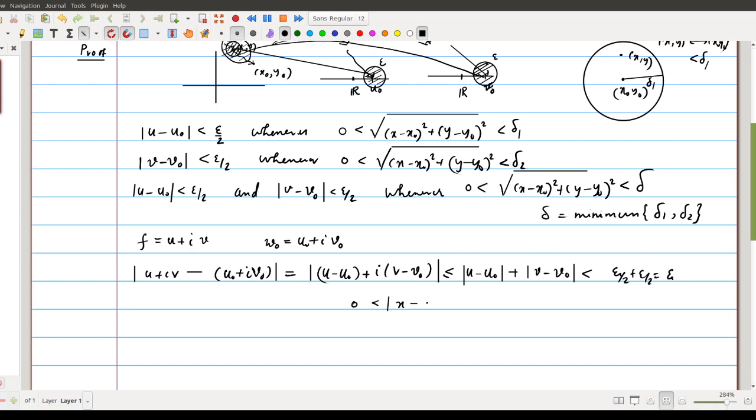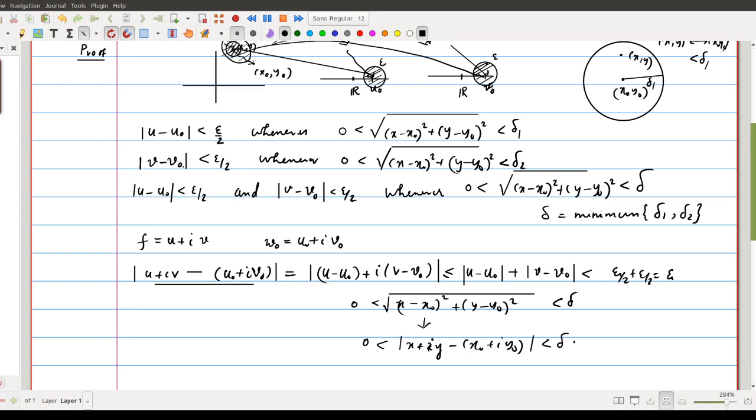Okay, so what is the meaning of this condition, square root of (x minus x naught) whole square plus (y minus y naught) whole square less than delta? We know that this is the modulus of x plus iy minus x naught plus i y naught. Once you find the modulus of the difference of these two complex numbers, you will get x minus x naught plus i times y minus y naught. Then the modulus of that quantity will be this one. Then we can say that this can be made less than epsilon whenever this is less than delta. Okay, which proves one part.